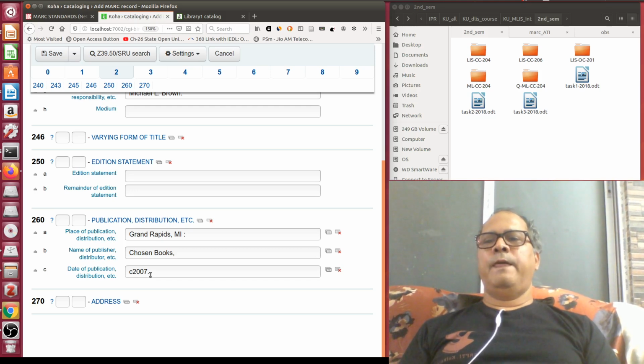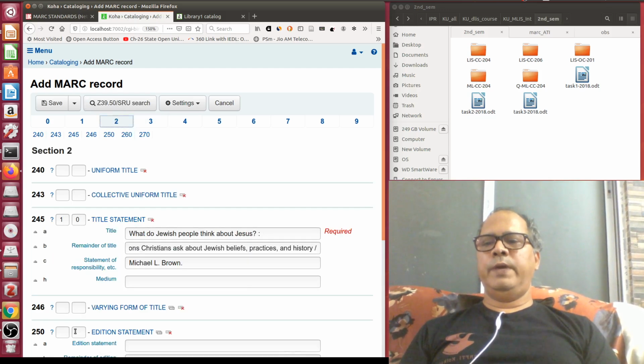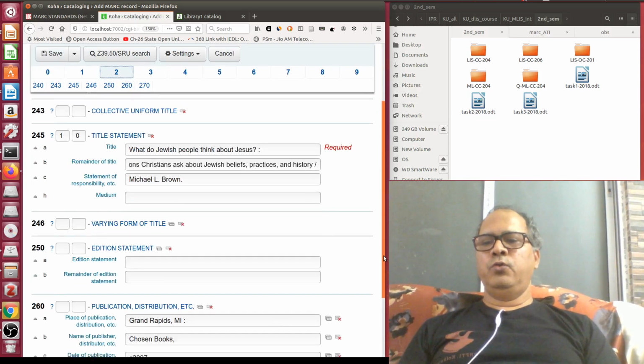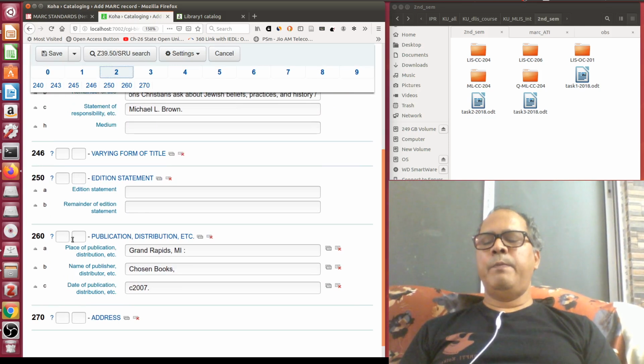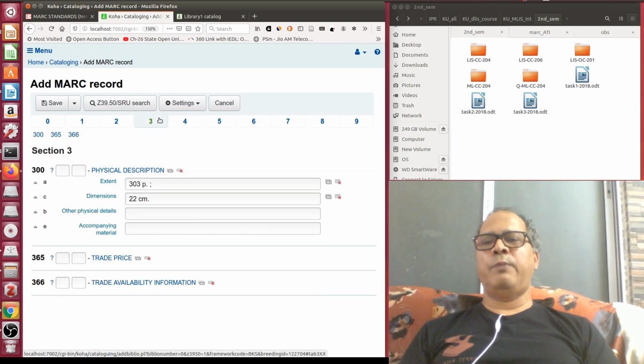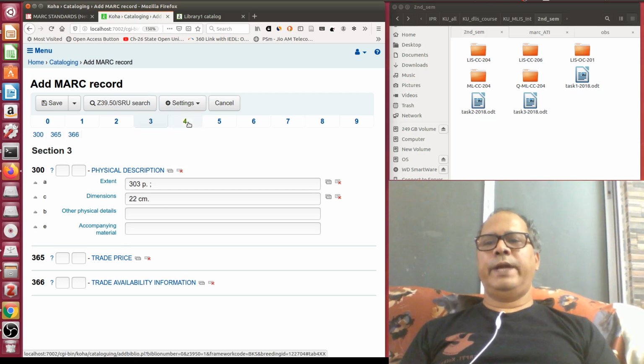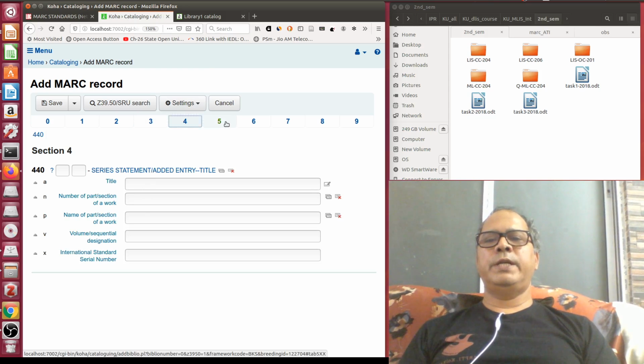2007 dot. Then if we go to the 3xx field, you can see here extent of item, and both the indicator positions are blank here. You see when you are not giving indicator positions, like in your 260, they will remain blank. You don't have to enter hash there. You have to write hash when you are answering on pen and paper. That is a simple thing you have to remember. So pagination, size. 4xx, there is no series, so no entry.